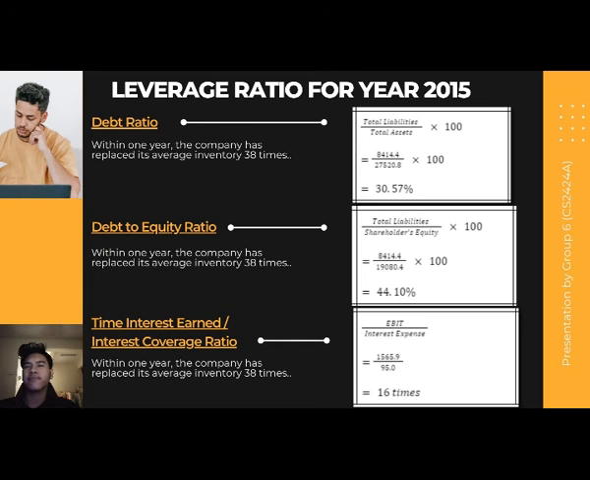of the investor. Next, time interest earned, also known as interest coverage ratio. Time interest earned measures the proportionate amount of income that can be used to cover interest expense in the future. We can calculate the time interest earned by using the formula: earnings before interest and tax divided by interest expense, and the answer that we get is 16 times. The interest payment ability of the company against the debt it owes is 16 times.